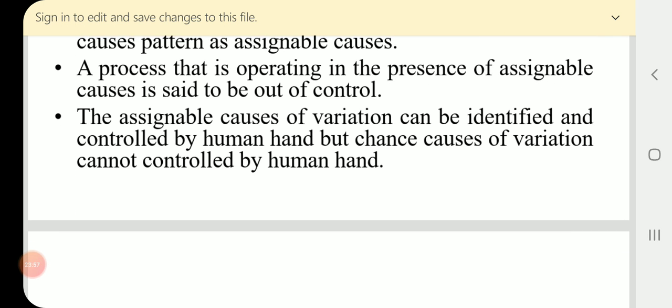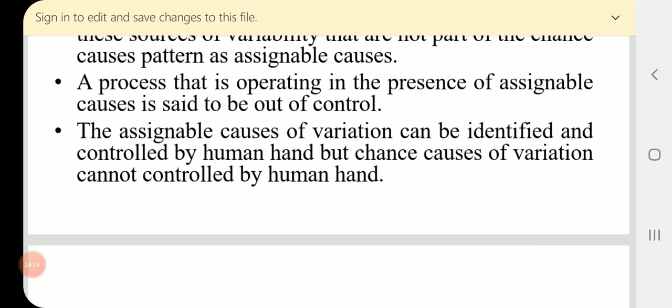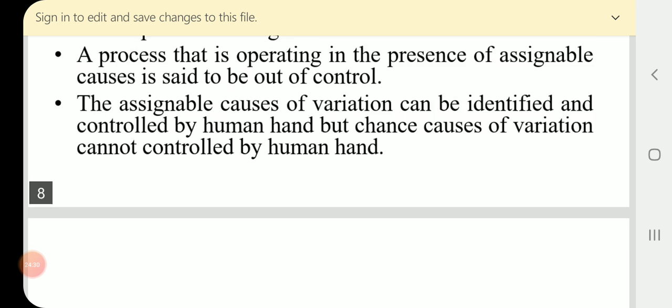The assignable causes of variation can be identified and controlled by human hand, but chance causes of variation cannot be controlled by human hand. I repeat, the assignable causes of variation can be identified and controlled by human hand, but chance causes of variation cannot be controlled by human hand.